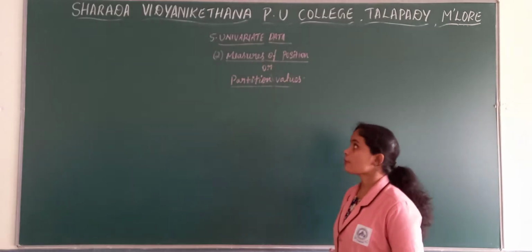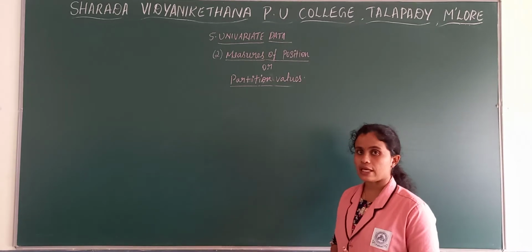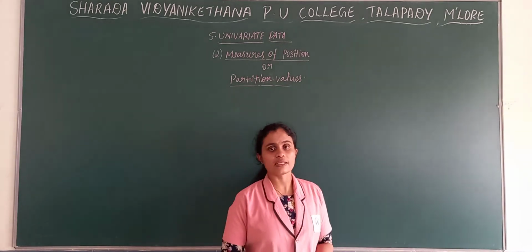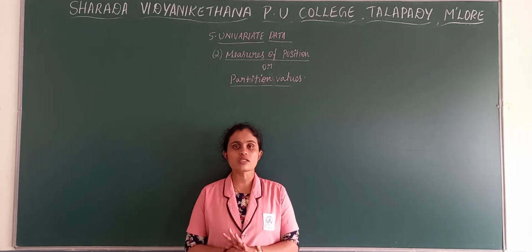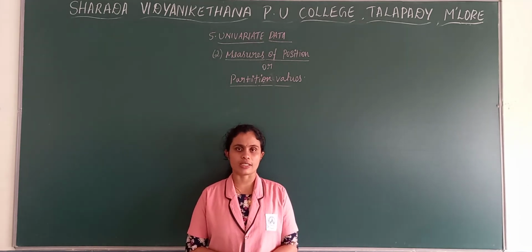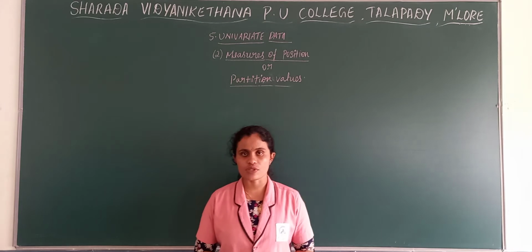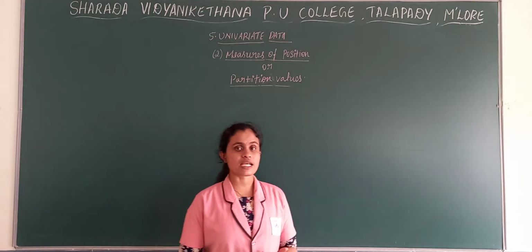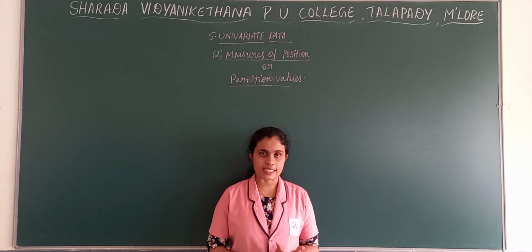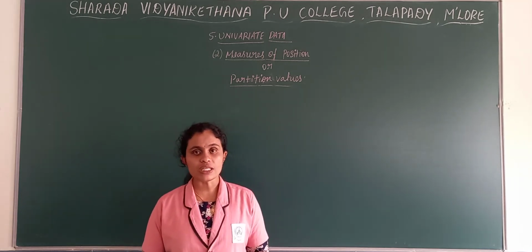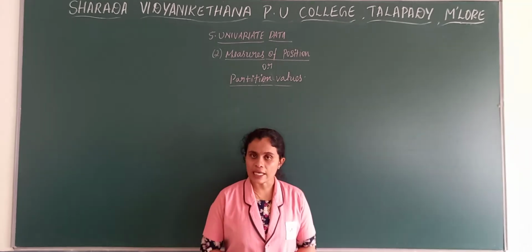So we are discussing the fifth chapter, that is univariate data. This chapter is divided into 4 units, means the 4 measures of analyzing univariate data. The first one was measures of central tendency. There we discussed the averages. We discussed 5 kinds of averages, that is arithmetic mean, geometric mean, harmonic mean, median and mode.